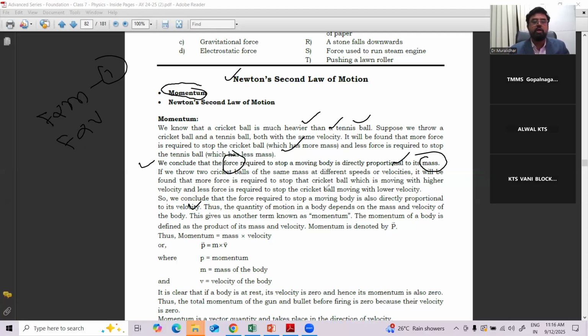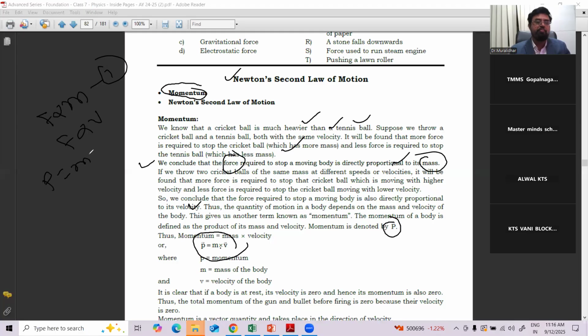Thus the quantity of motion of a body, depending on mass and velocity, is defined as the product of mass and velocity. Momentum is denoted by P. So the product of mass and velocity is called momentum. That is, P is equal to M into V, correct?